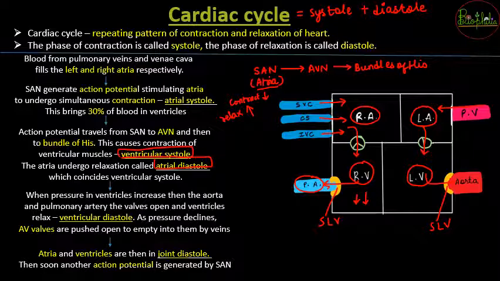Once the next action potential is generated by the SA node, the entire cardiac cycle, that is squeezing of the atria, then squeezing of ventricles, relaxation of atria, all that is going to start occurring again, and this process from your birth to the end of your life is going to keep on continuing. That is the beauty of the cardiac cycle.